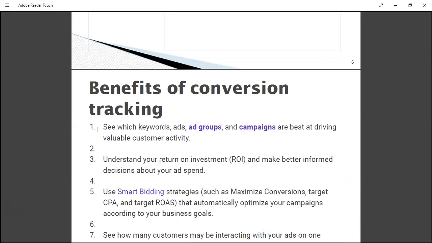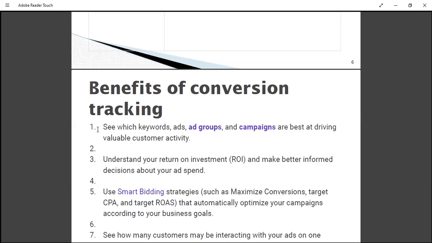So basically, conversion plays an important role in optimization. How? You can understand from which particular keyword a lot of people are coming but not getting converted, while from a particular keyword or campaign, which ads are driving more conversions.